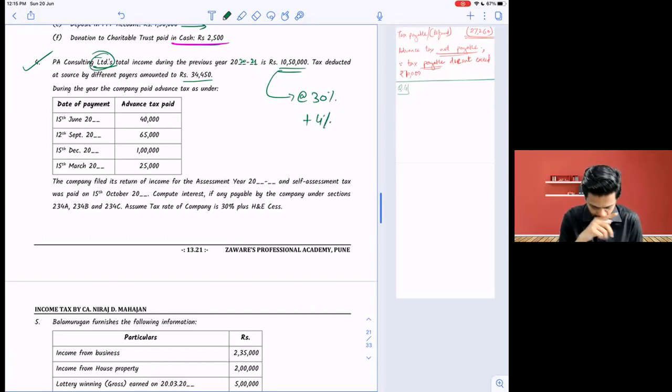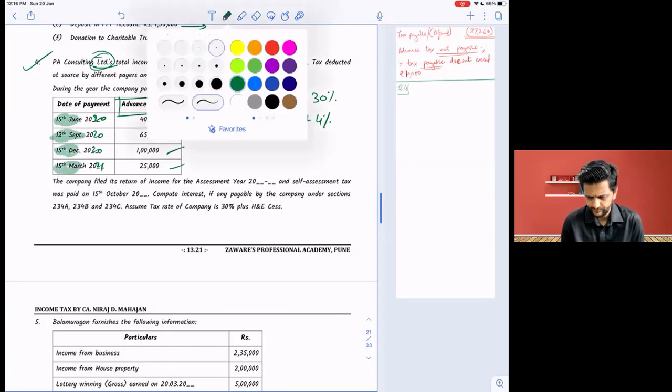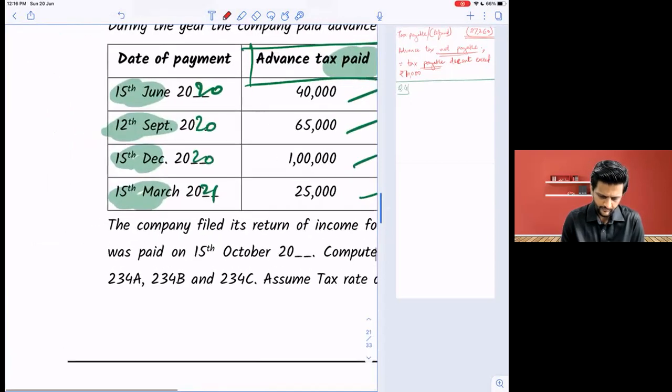During the year, the company paid advance tax on 15 June, 15 September, 15 December, and 15 March 21. Are these cumulative or installment figures? Installment figures. Advance tax paid on those dates. And check 15 June, 15 September, 15 December, 15 March. Are these dates important or no? Yes.